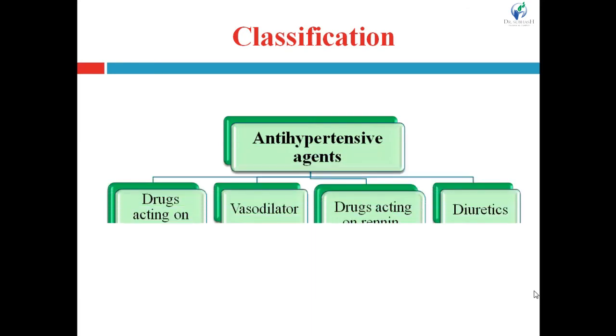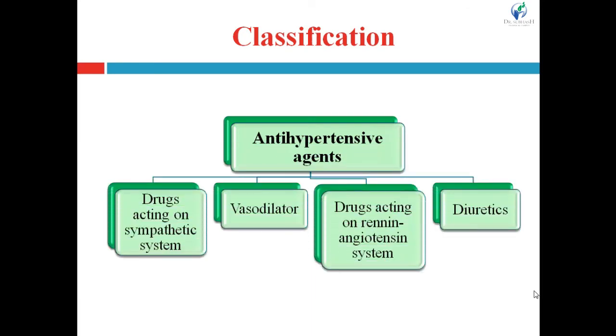Now, classification of the antihypertensive agents. Mainly, antihypertensive agents are classified into 4 classes. These 4 are the main classes: first, drugs acting on the sympathetic system; vasodilators; drugs acting on the renin-angiotensin system; and diuretics.